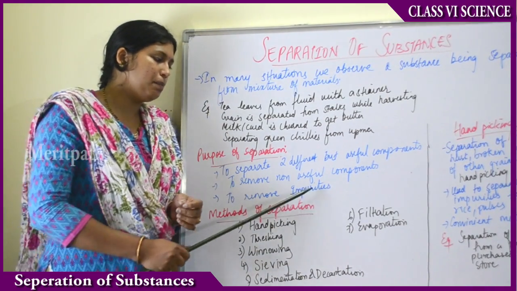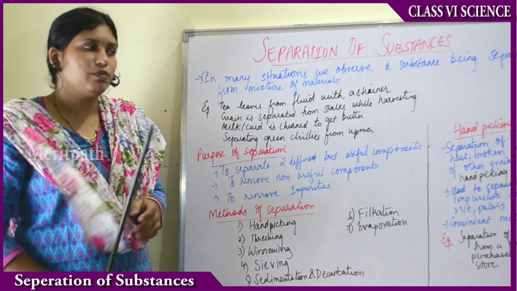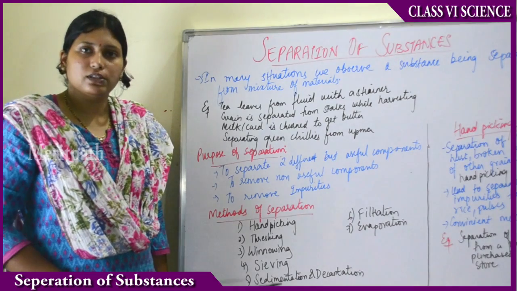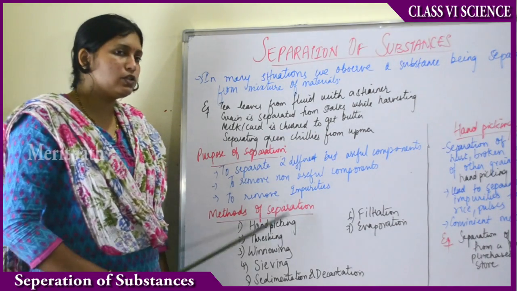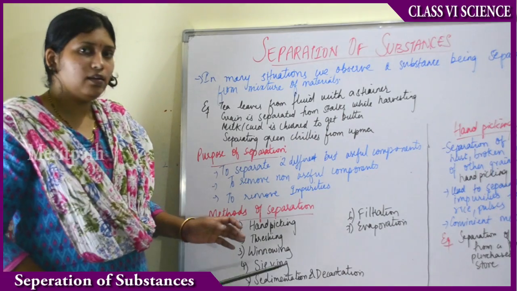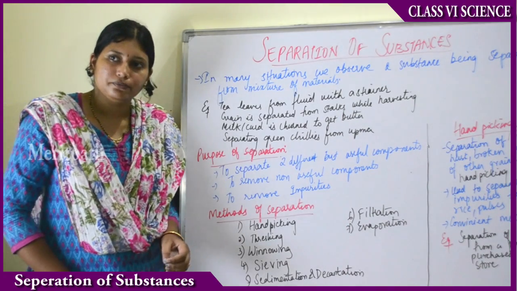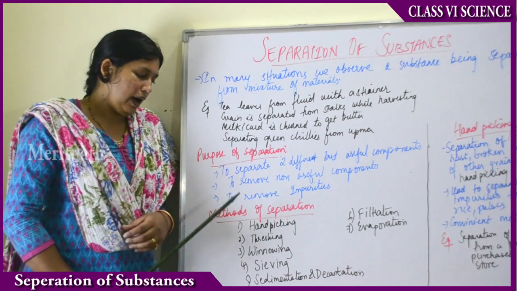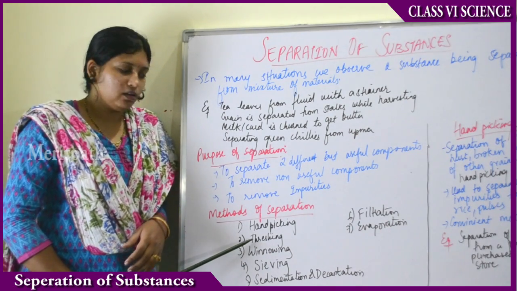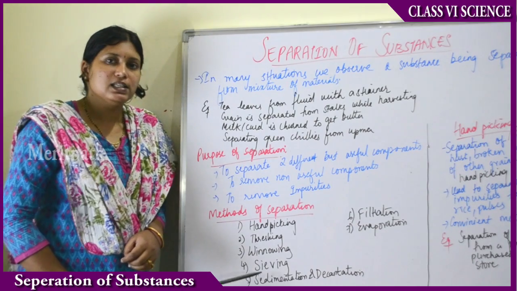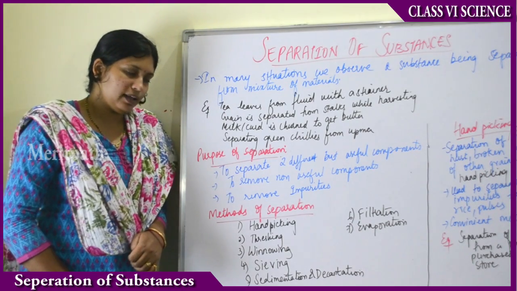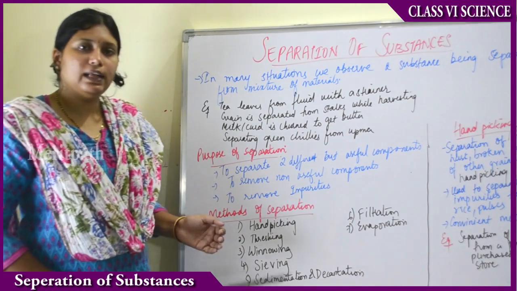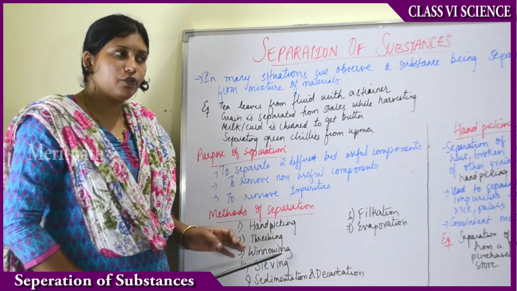Then to remove impurities, we wash the dal. That was the purpose, to remove impurities, we wash the dals. Like that, this is the purpose of separation. And then there are different methods of separation. What are the different methods of separation we see in our daily life? Hand picking, threshing, winnowing, sieving, sedimentation and decantation, filtration and evaporation. In detail, we will be studying these 7 processes of separation.